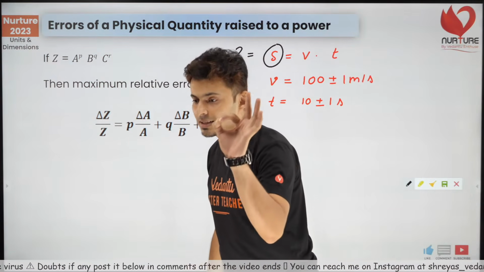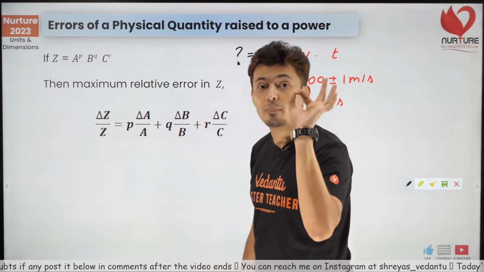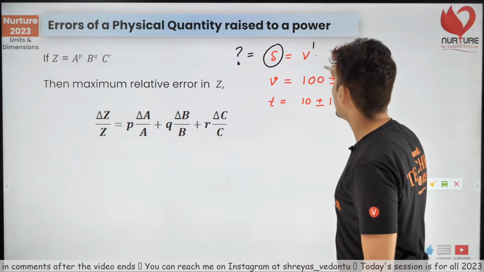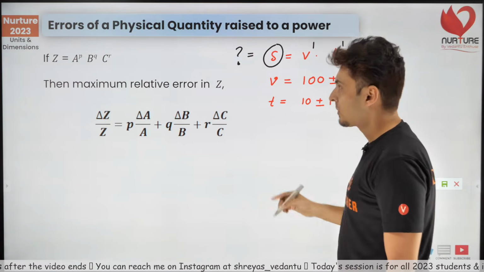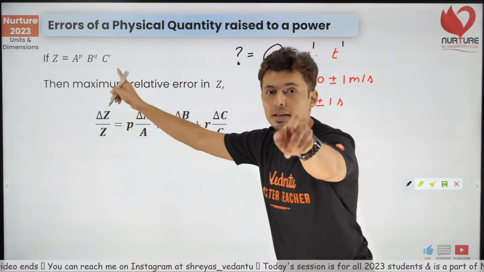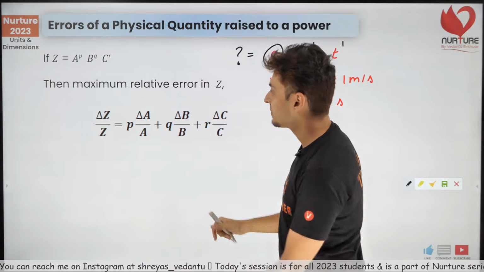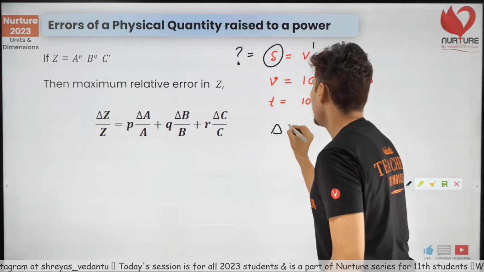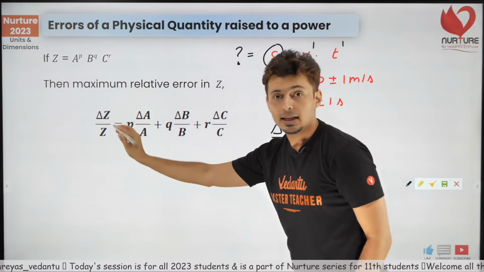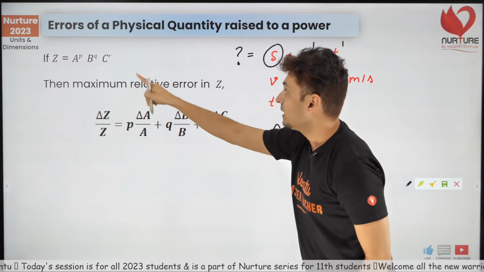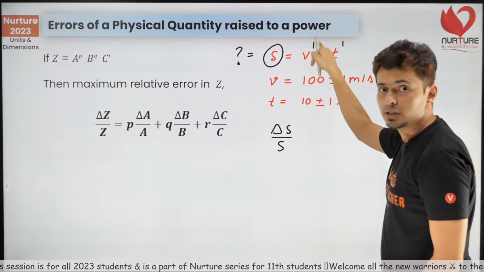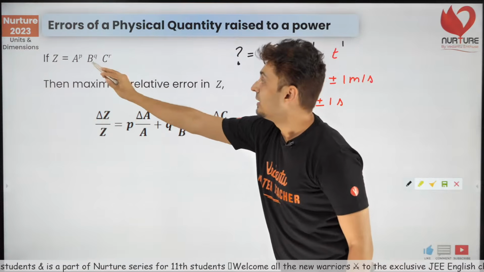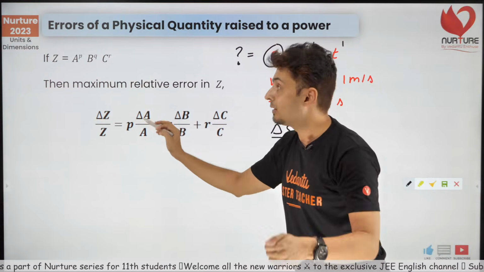Okay, now look at this. Check out the powers of each term out here. What is the power of velocity? 1. What is the time's power? 1. Okay, so those are the powers. Now use this formula. Delta Z by Z, that means delta S by S, is power of the first variable, which is 1, into the relative error in the first variable.